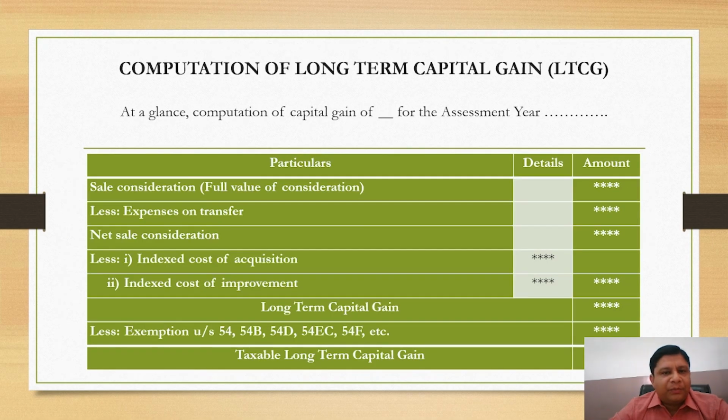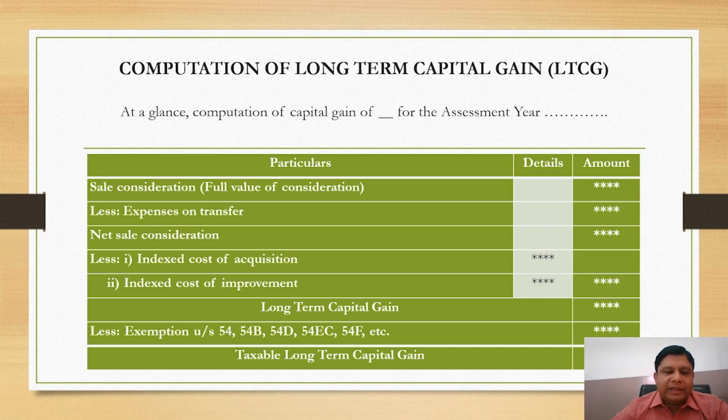Moving further, computation of long-term capital gain. Same. First, we have to calculate the full value of consideration. Then we have to deduct expenses on transfer if incurred. Then we will get net sale consideration. After this, we will deduct indexed cost of acquisition. Then we will deduct indexed cost of improvement. After deducting these amounts from net sale consideration, we will get long-term capital gain.